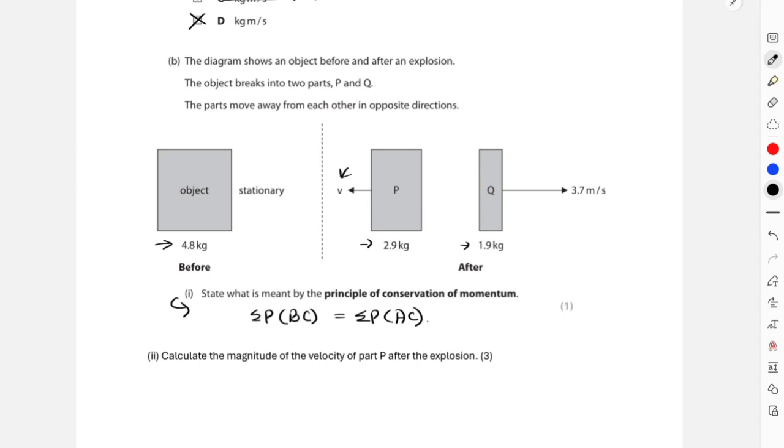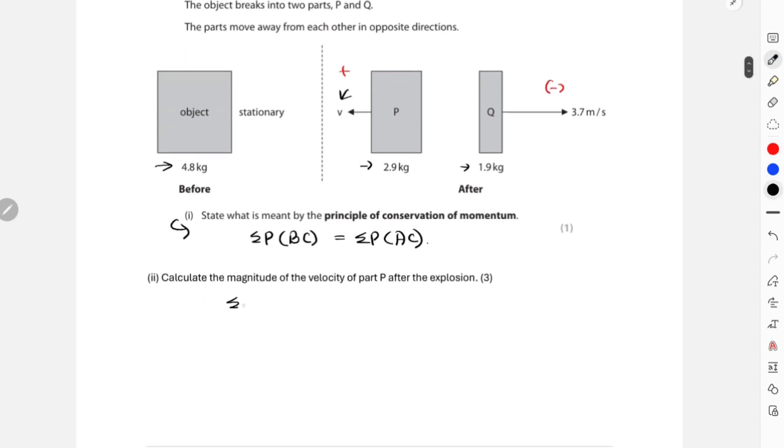Since they have involved multiple directions, I have to consider one direction as positive and one as negative. I'll consider this as positive and this as negative. So total momentum after collision is equal to total momentum before collision, which is now going to be 2.9 multiplied with v minus 1.9 multiplied with 3.7. This is equal to 0, because before the collision the two particles were stationary, so the velocity was 0.